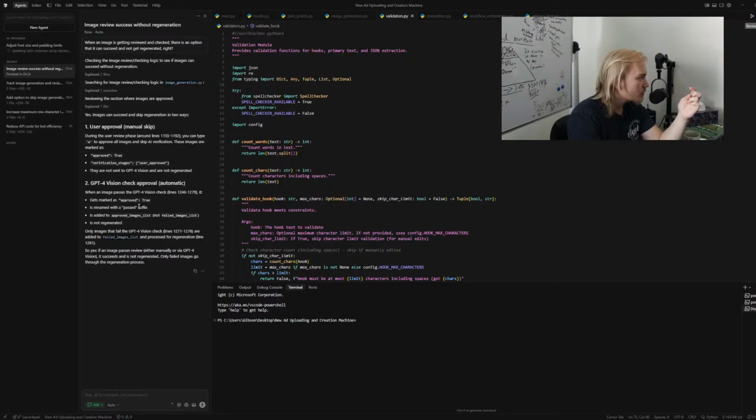Passes GPT, gets marked as approved, is renamed with pass, is added to the approved images list, not failed, is not regenerated. Only images that fail the GPT check. If yes, an image passes review either manually or via GPT-4 Vision, it succeeds and is not regenerated. Only failed images go to the regeneration process.